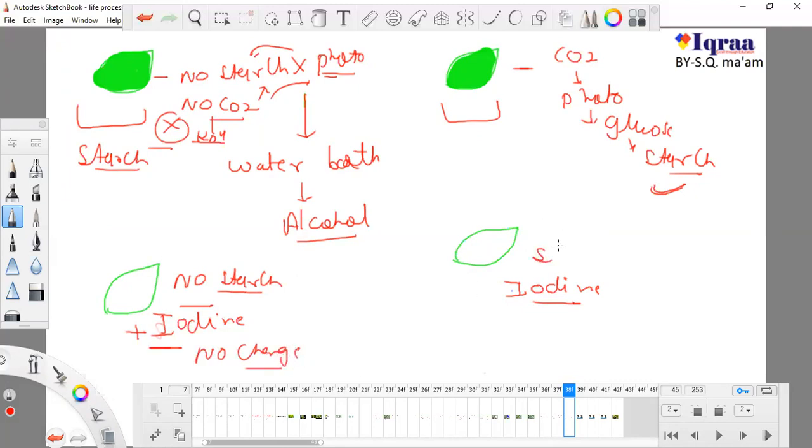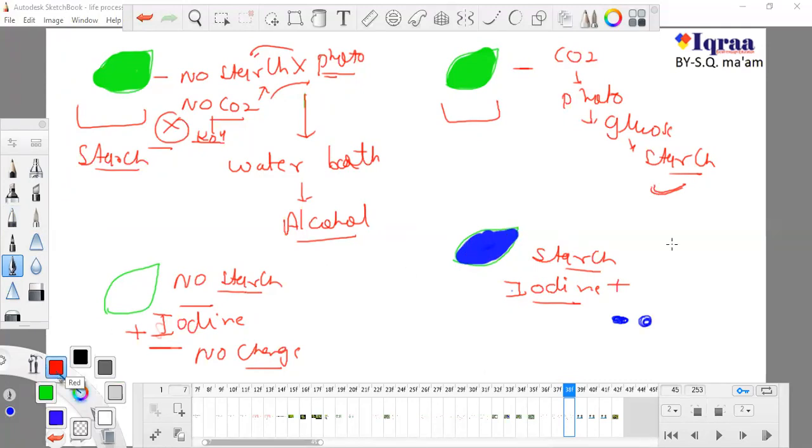And in this case there was the presence of starch, and we know that starch and iodine form a combination which is bluish black in color. So the leaf will appear blue black, which is the color of the starch and iodine combination, okay.